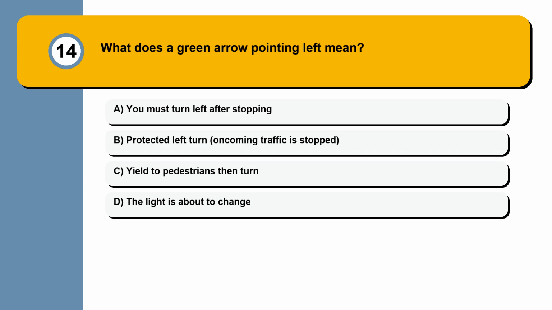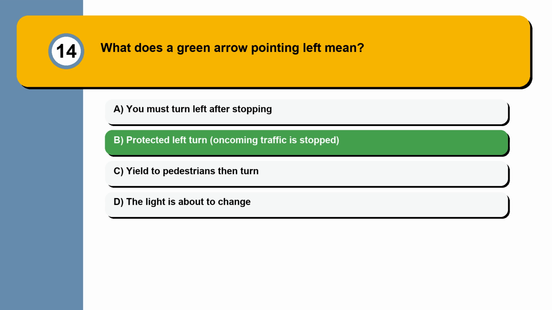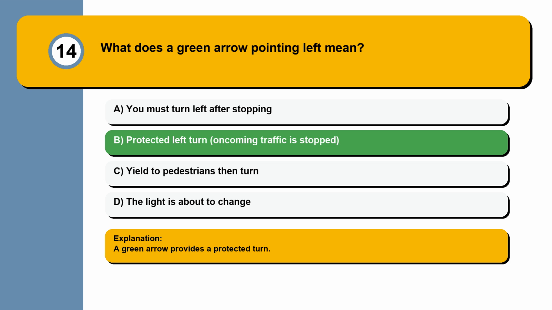Question 14. What does a green arrow pointing left mean? You must turn left after stopping. Protected left turn. Oncoming traffic is stopped. Yield to pedestrians then turn. The light is about to change. A green arrow provides a protected turn.